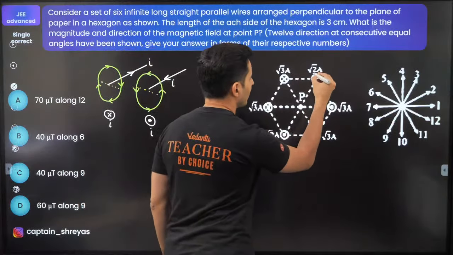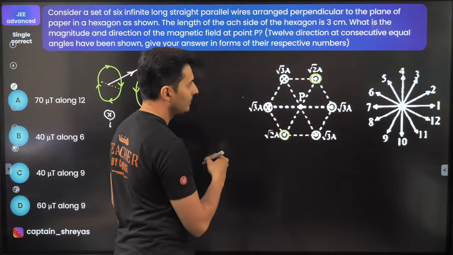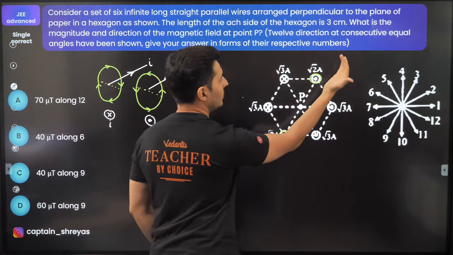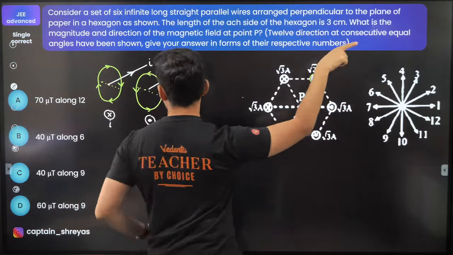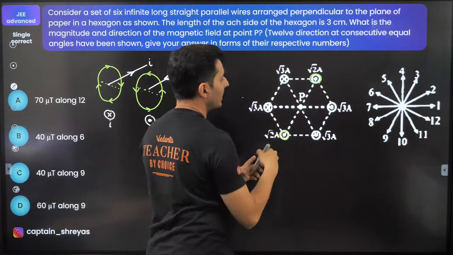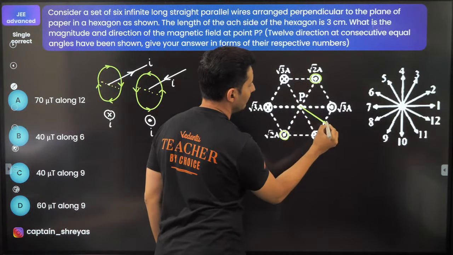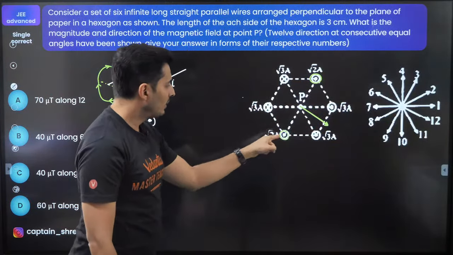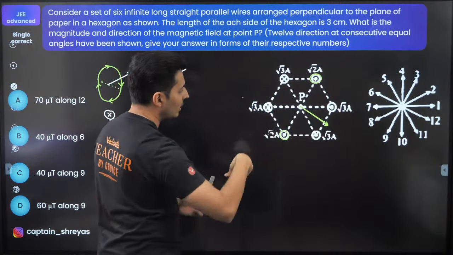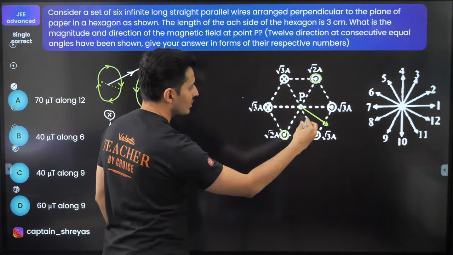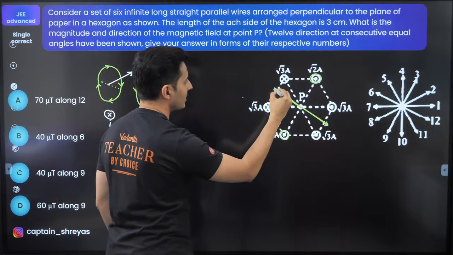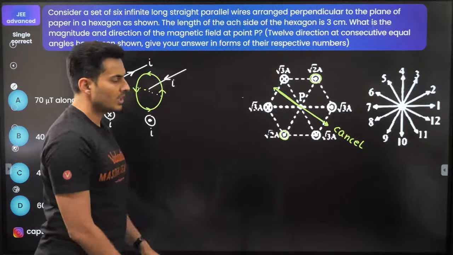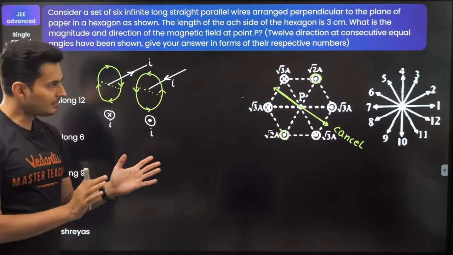If I'm considering this wire and this wire, because of this wire, the current is coming towards you. The field lines will go like this, anti-clockwise. So over here, I feel that the field will be in this direction. Exactly perpendicular, it will be going like this. Because of this one, again, they will go anti-clockwise. So it will be going like this. So at this point, it will be exactly in this direction. Oh, beautifully, they are just cancelling out each other. Do you see that? Okay, great.